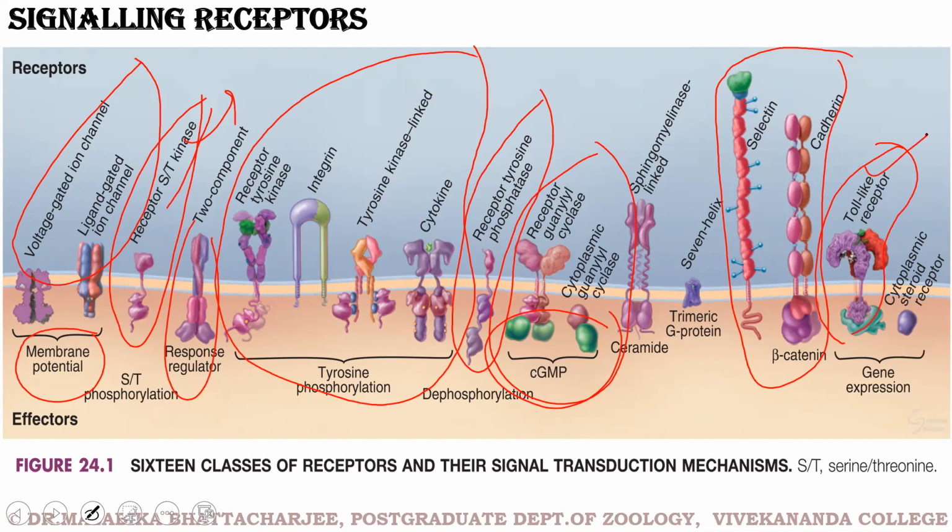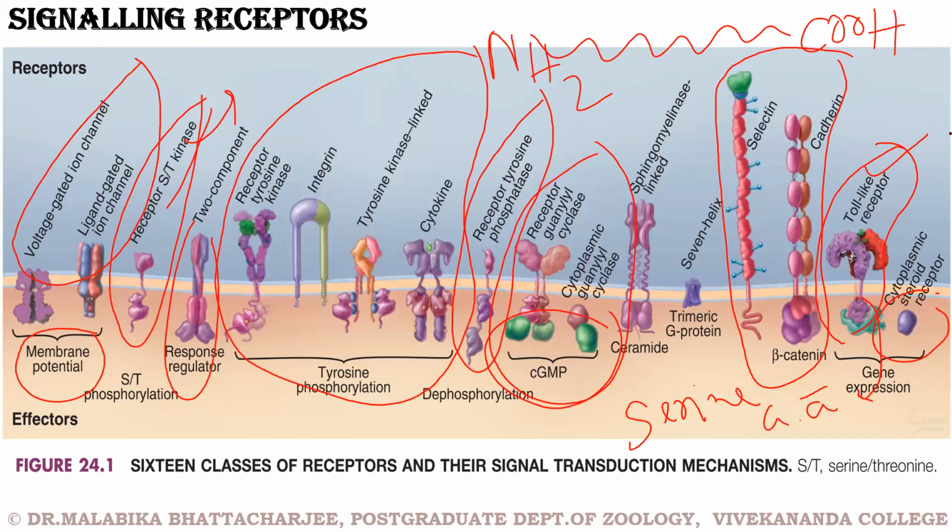I'll talk about that later when we have a slide dedicated to toll-like receptor. And this is a cytoplasmic steroid receptor. So these two receptors control gene expression. So these are the different types of receptors and a more detailed structural orientation of the receptors.